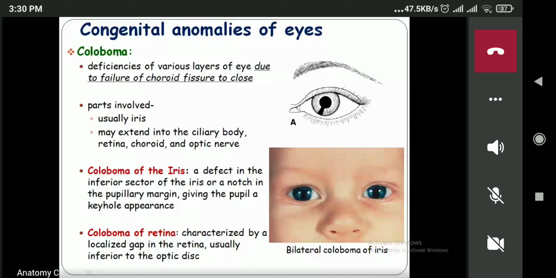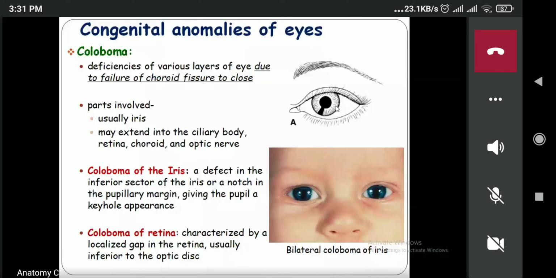So this is the deficiency of the various layers of the eye due to the failure of the choroid fissure to close. As I said earlier, there will appear the choroid fissure on the ventral surface of the optic cup and the optic stalk. This choroid fissure has to close, the edges of the choroid fissure have to attach with each other, and the fissure has to disappear.